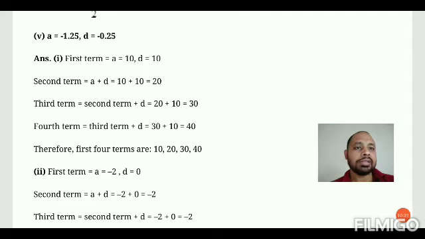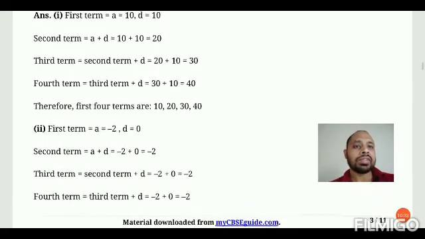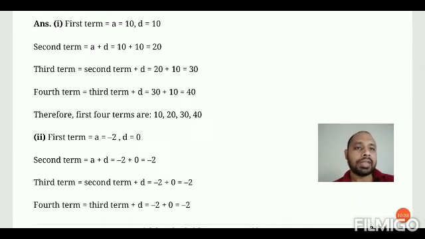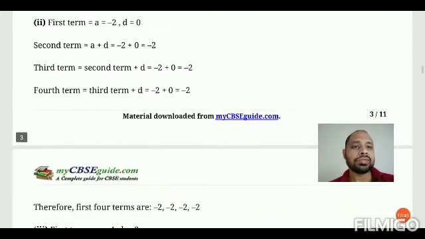Similarly, you can solve the second one also. First term is given minus 2 and difference is 0. Here the difference is 0, therefore all the terms are minus 2 only. Therefore the first term, second term, third term and fourth term, all the terms are minus 2.